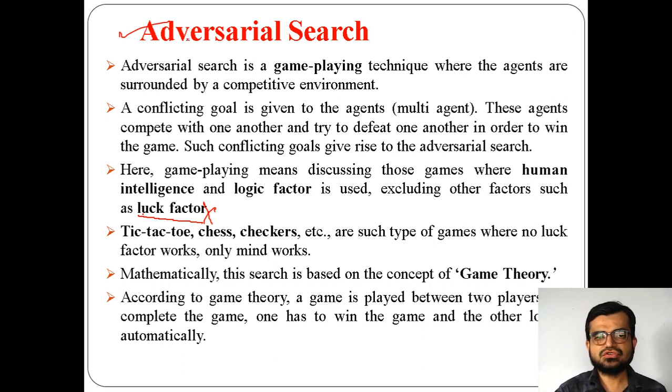So the first thing you need to say here is that adversarial search means two-player or multiplayer agents will work here. In this type of game, the first thing. The second thing is that human intelligence and logic factor is required. And the third point is there is no luck factor used by the games of adversarial search. So these are the three things we need to understand while going deep into this type of search mechanism. Now mathematically, you can term adversarial search as game theory.